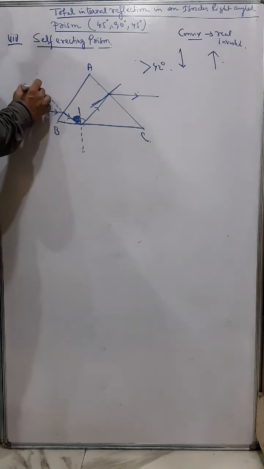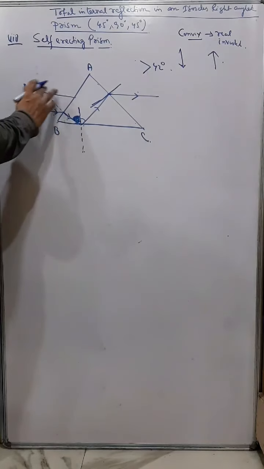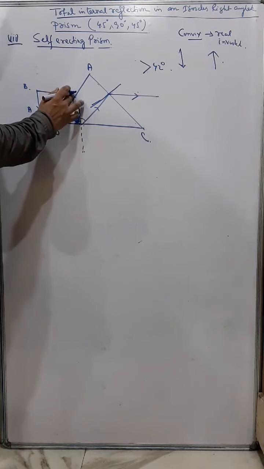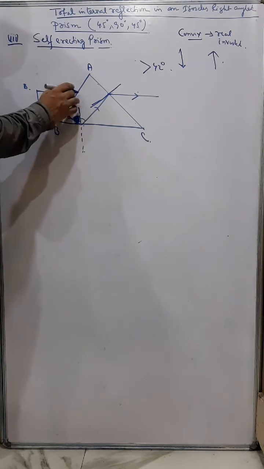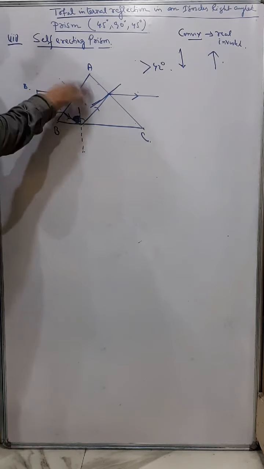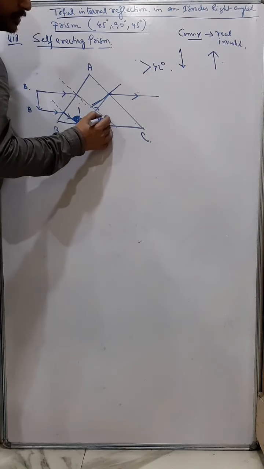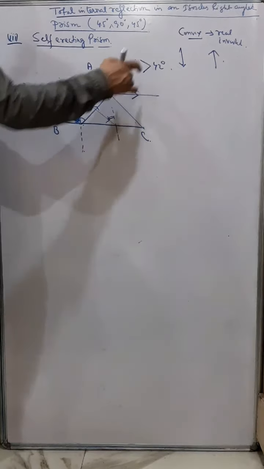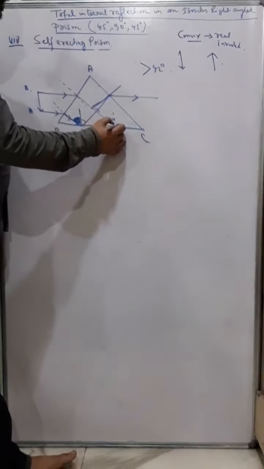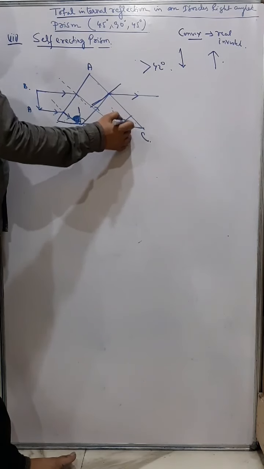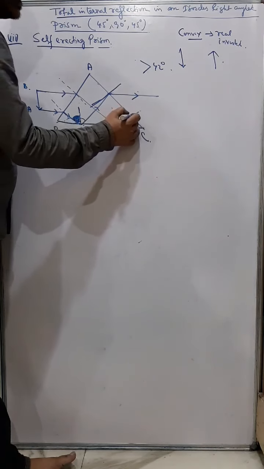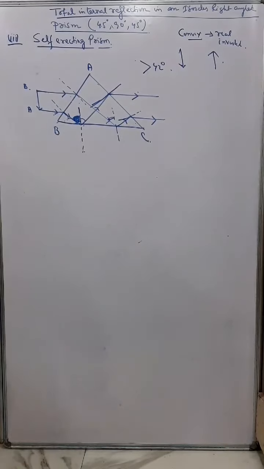Now another ray, again straight like this. Again rarer to denser, bending towards the normal, and hence forming a large angle of incidence which is greater than 42. So again it is reflecting, and on this surface again it bends in such a way that it goes away from the normal. So like this it gets refracted.